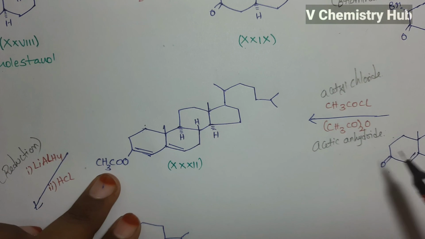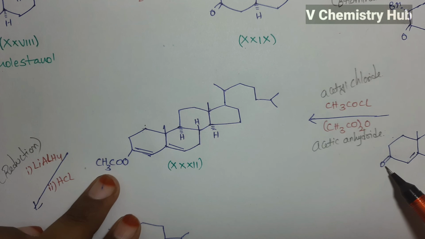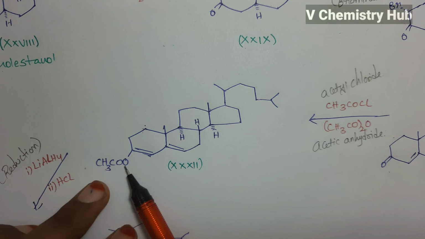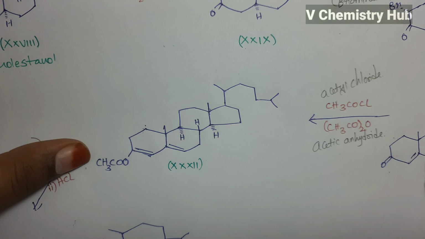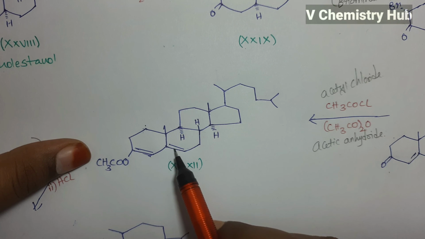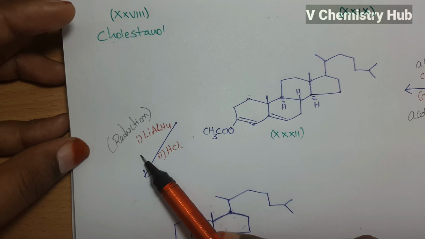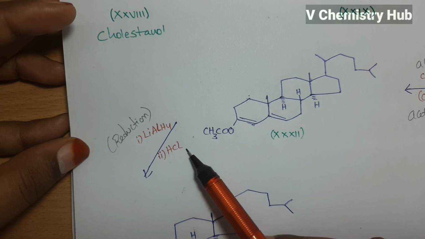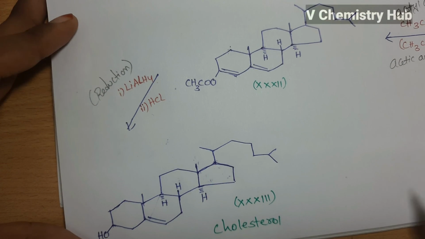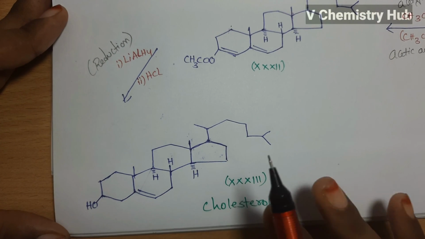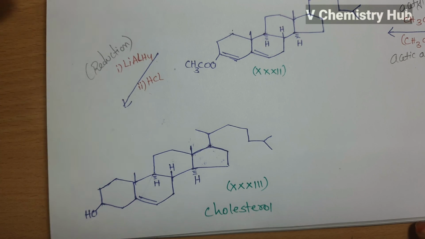So here in the place of the double bond, acetylation takes place, and CH3COO will be added over here, and the double bond will be over here. A new double bond will be formed over here. And later on reduction in presence of LiAlH4 and HCl, then we will get the final structure of cholesterol. So this is the final structure of cholesterol.